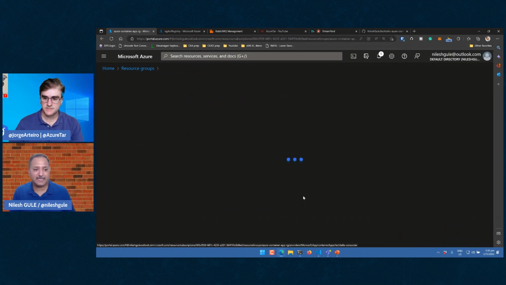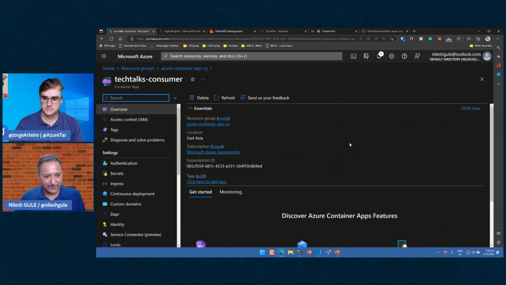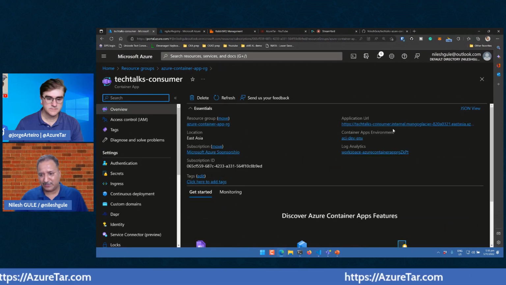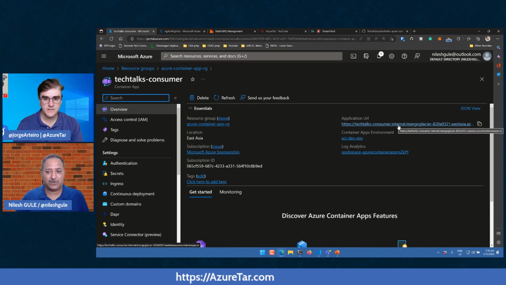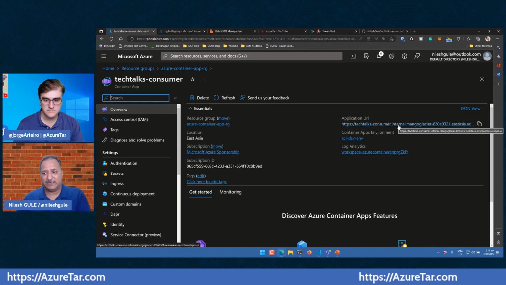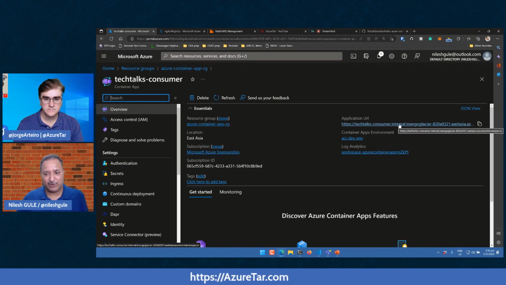And similarly, for the consumer, we have the consumer details. So you can see here that since we said we don't want to expose it outside, the ingress was specified as internal. That is why in the FQDN which is created, we have .internal in the name of the URL.